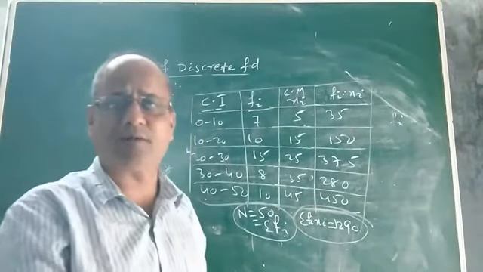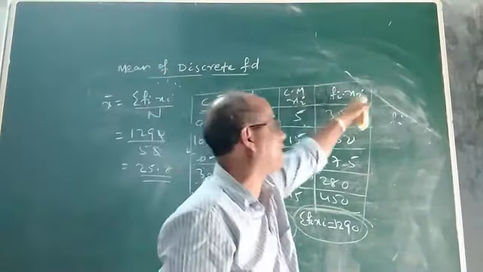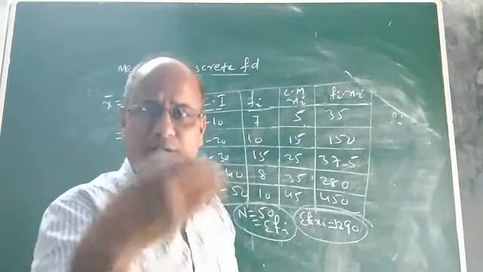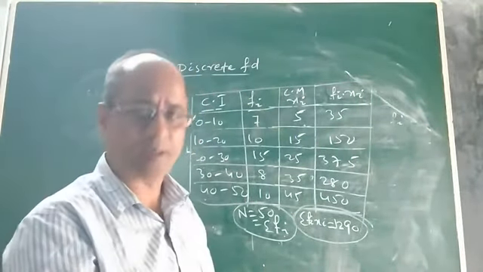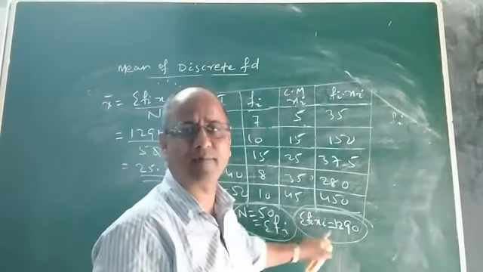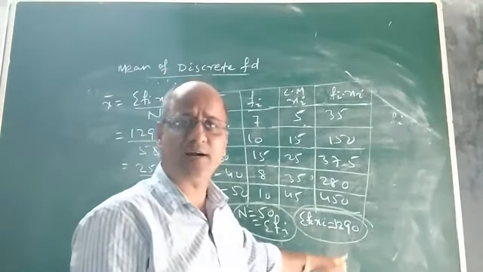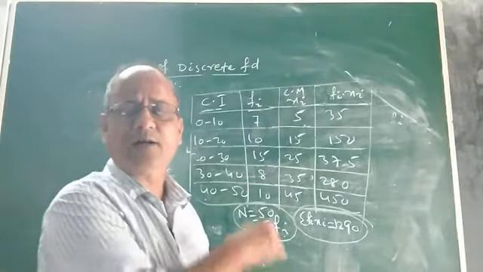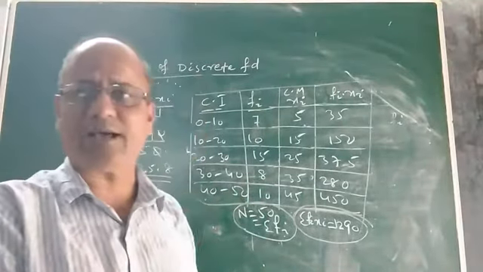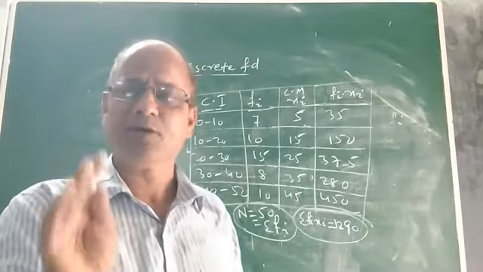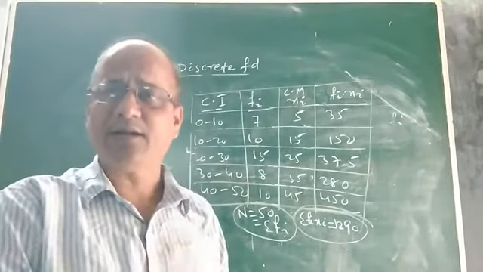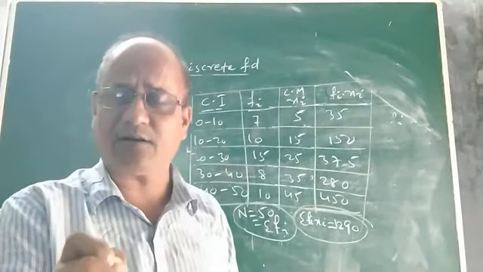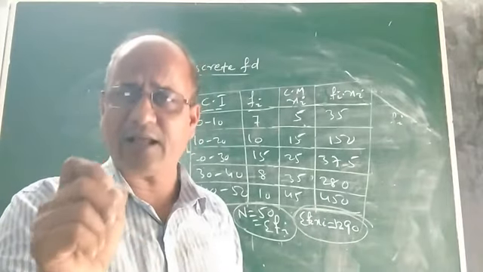Because if we do not get the value of xi, then how to get the product of fi and xi? And if we do not get the product of fi and xi, then how to get sigma fi xi? And if we do not get the value of sigma fi xi, then we cannot use this formula to find the mean by the direct method or the long method. So this is one of the methods, but it is a very lengthy and time-taking method.